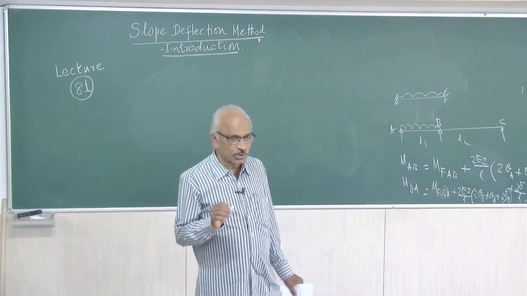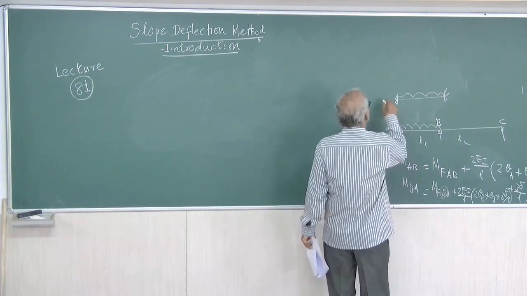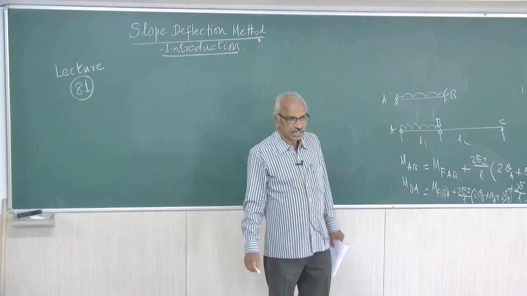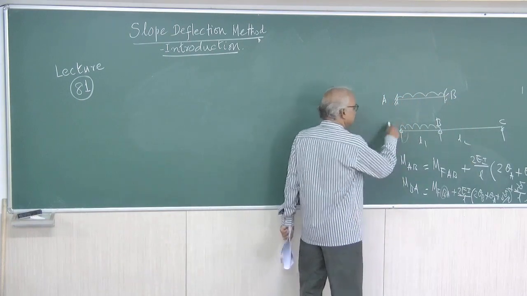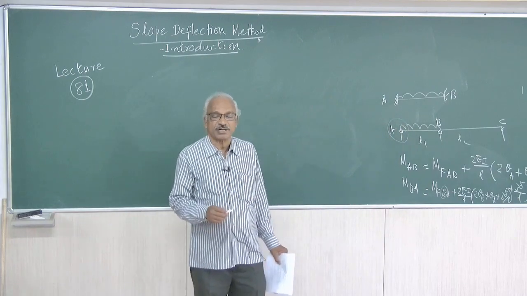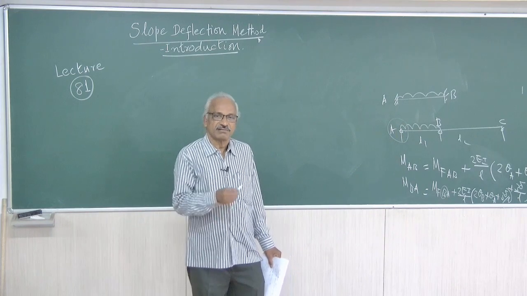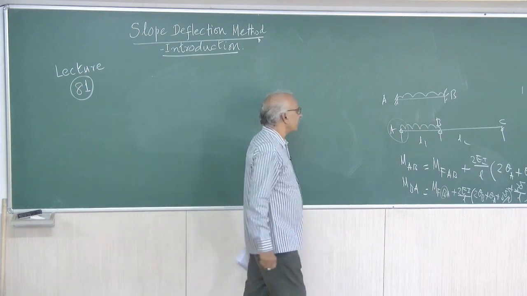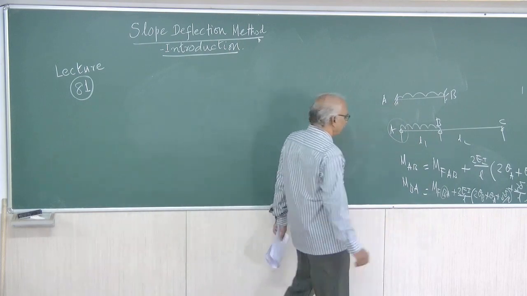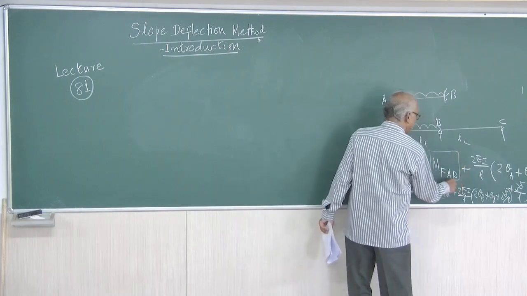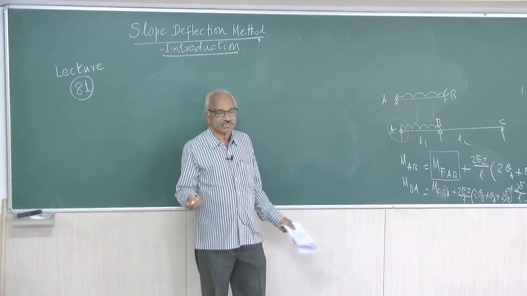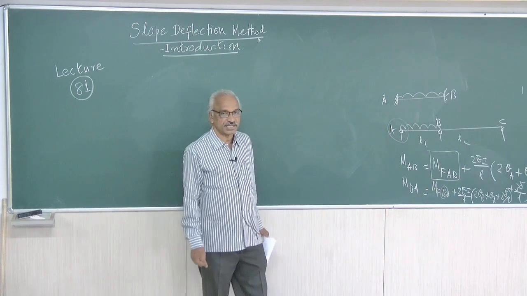So for considering one span AB, first you fix the span AB, fix the ends A and B, right? Actually here it is not fixed, here it is simply supported. Now there will be a rotation at A, theta A, we have arrested, right? Now here we have arrested. So arresting or fixing A and B, find out the fixed end moment M of AB. M of AB, when it is UDL over the entire span, M of AB equal to minus WL square by 12. That we know already, right?